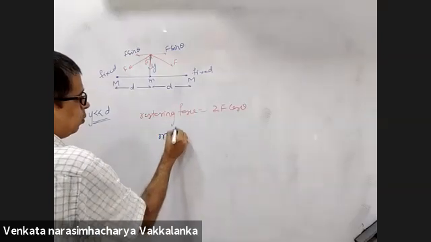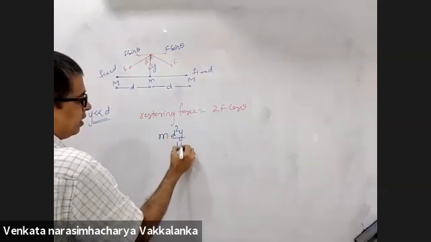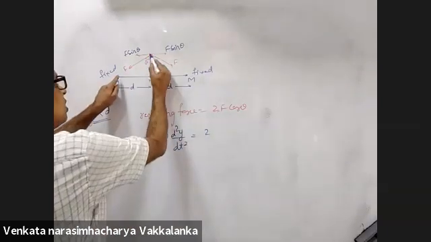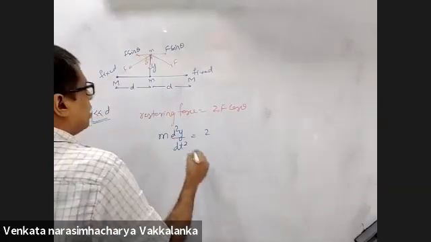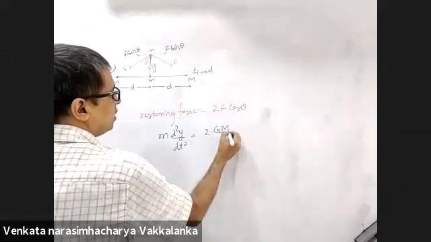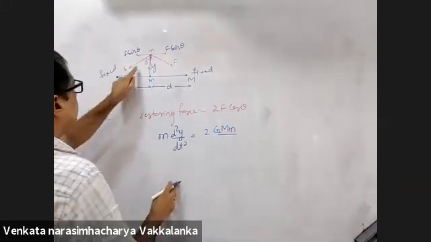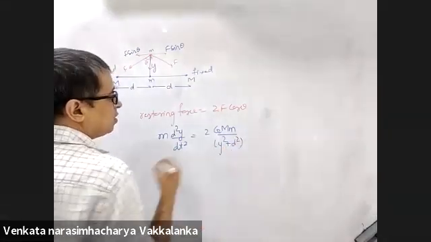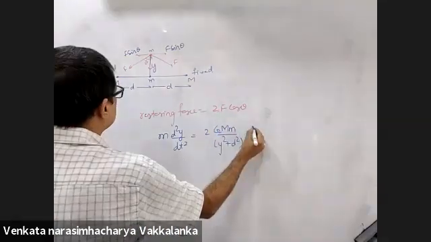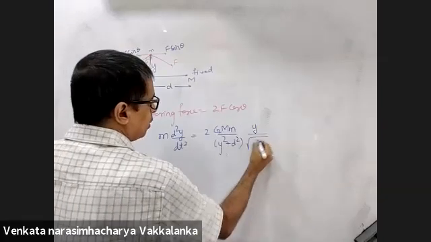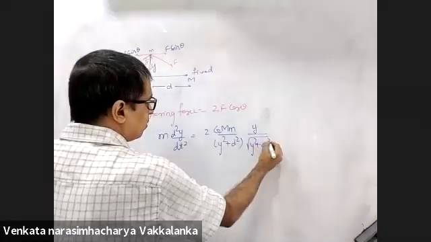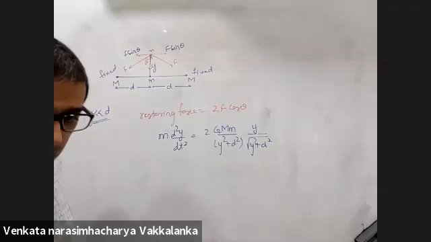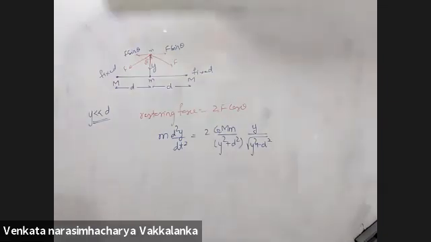So m into d2y by dt square, mass into acceleration, is 2F cos theta. What is F? This is small m, this is capital M. G capital M small m by this distance whole square, y square plus d square. Cos theta is y upon root over of y square plus d square. So far, so good? Yes or no?